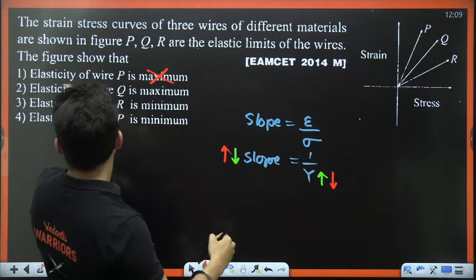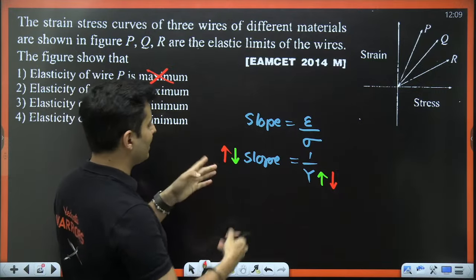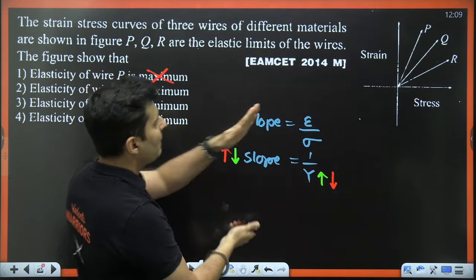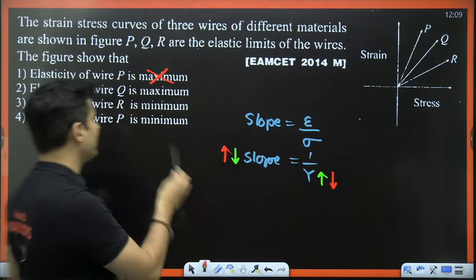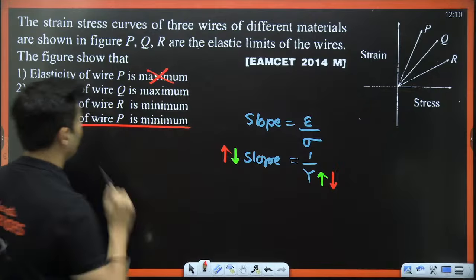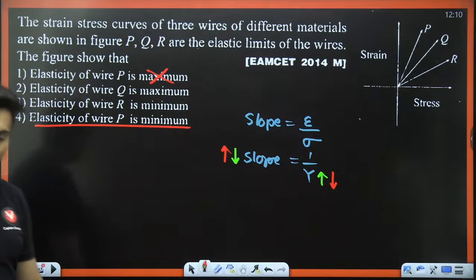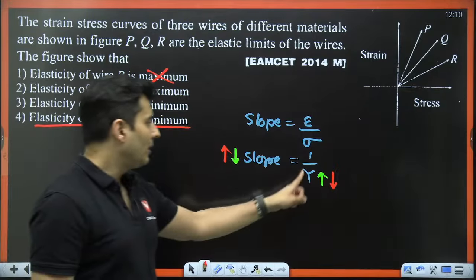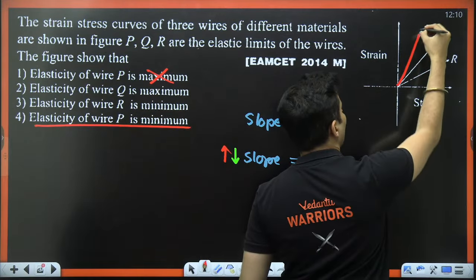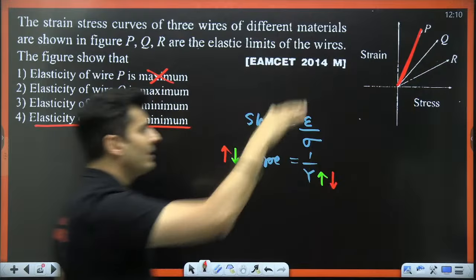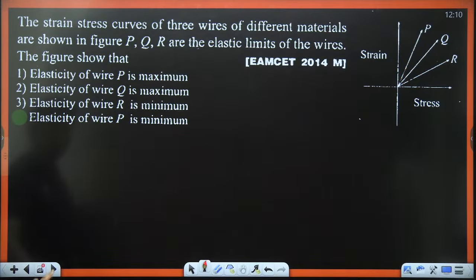So elasticity of wire P is not maximum, it is minimum. That is correct, because P has the highest slope. Highest slope means lowest Young's modulus. You can see P has the highest slope, so that's why Young's modulus is low. Perfect. No problem at all.